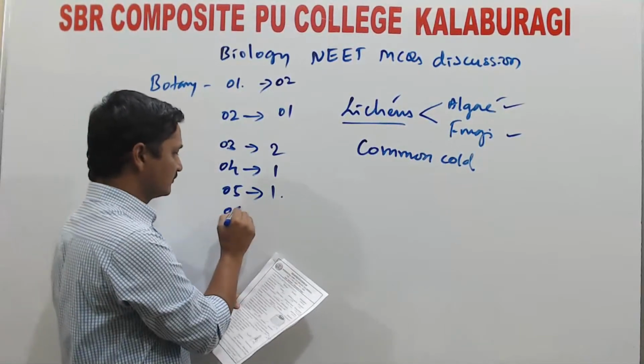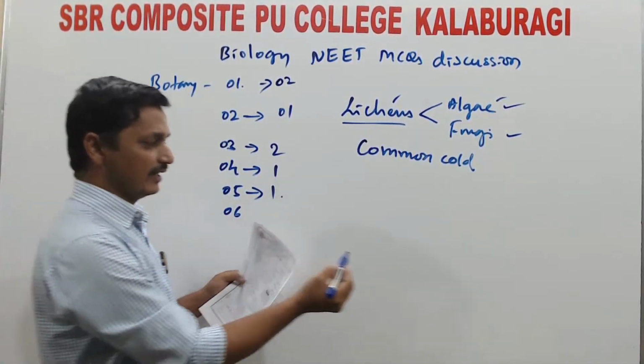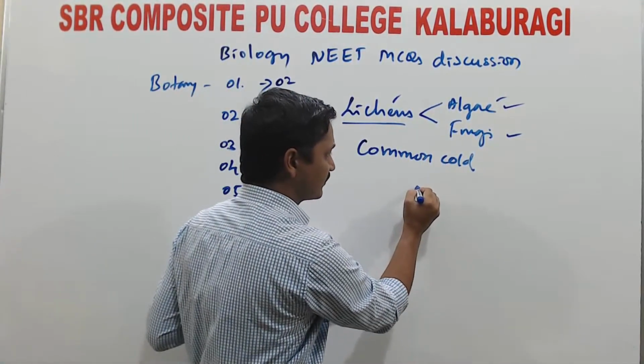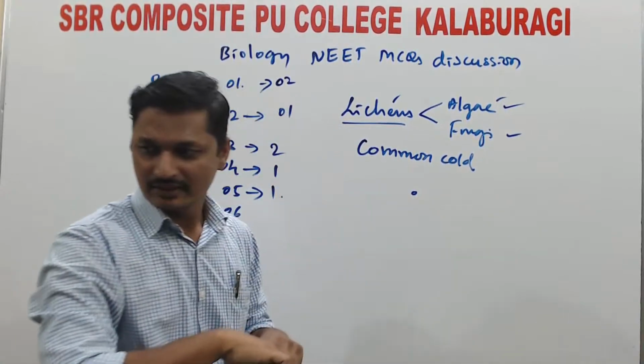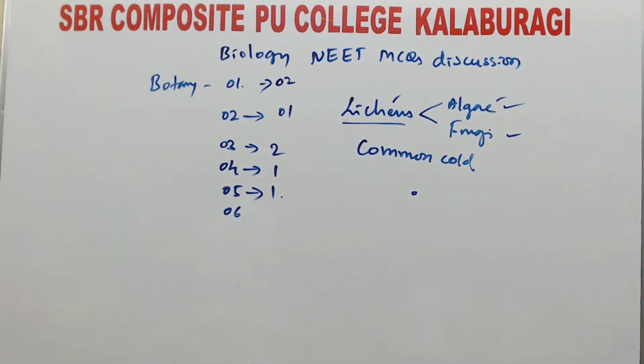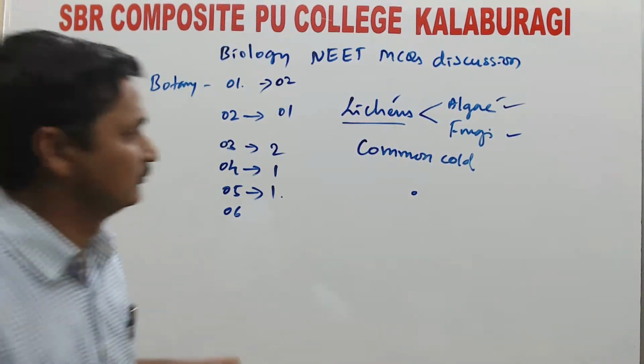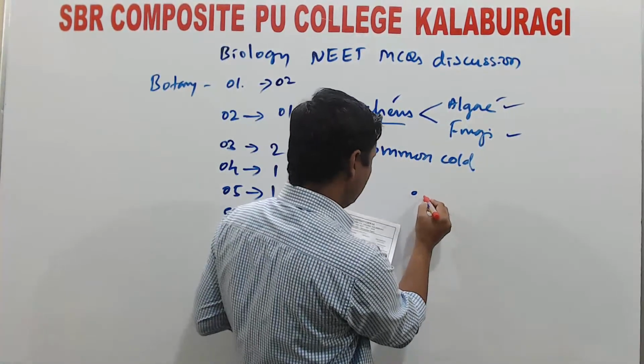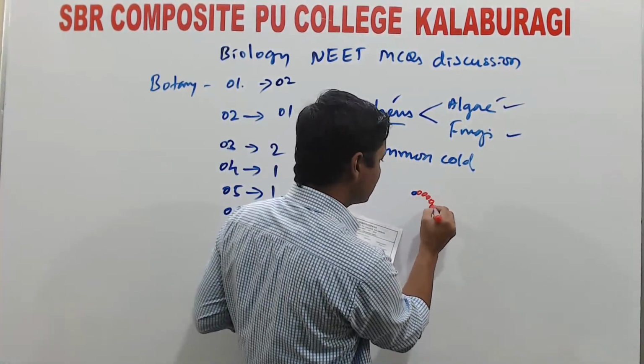Question number 6. Here is drawn a diagram of TMV. So here it is a tobacco mosaic virus.